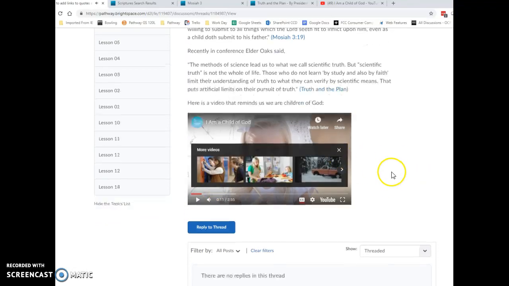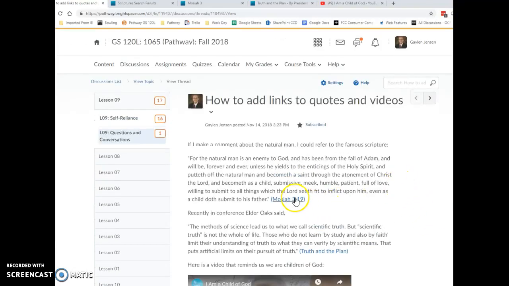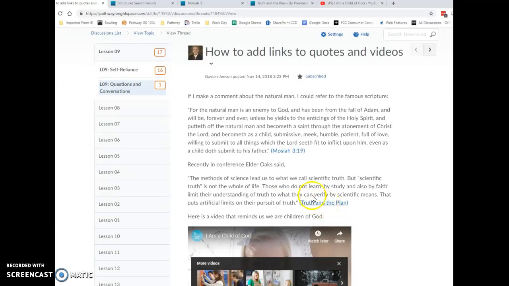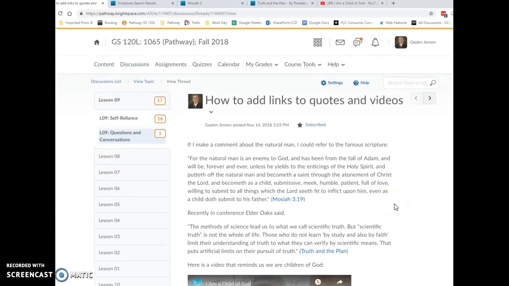That's my tip for this week on how to insert links, basically, when you're making discussion board posts. If you want to link out to anything that you're quoting or to show a video, that's how you do it.